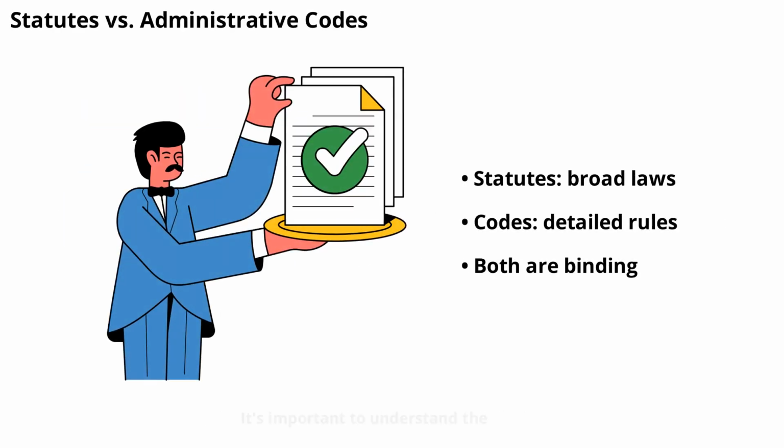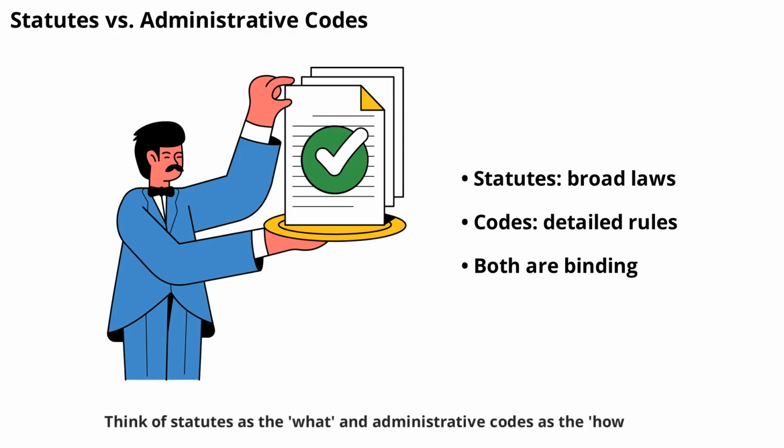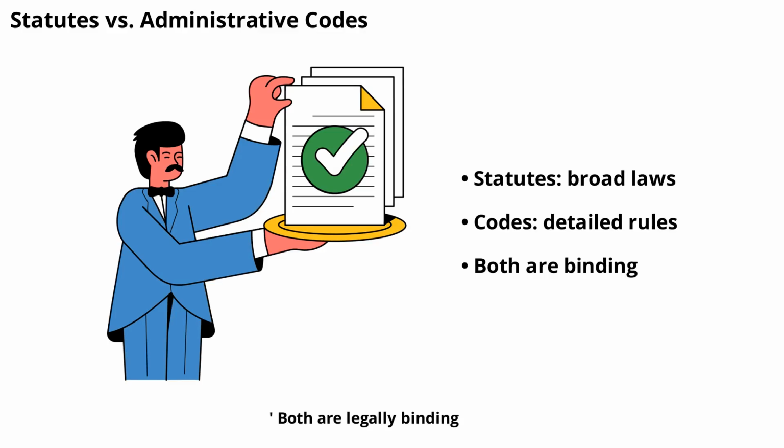It's important to understand the difference between statutes and administrative codes. Statutes are laws passed by the state legislature and signed by the governor. They set broad policies and goals. Administrative codes, on the other hand, are the detailed rules written by agencies to implement those statutes. Think of statutes as the what and administrative codes as the how. Both are legally binding, but they serve different purposes in the legal system.